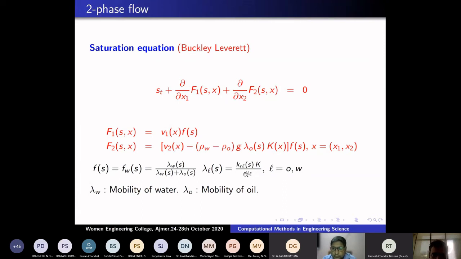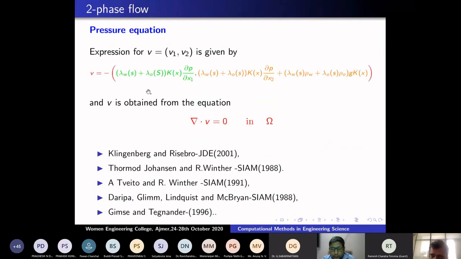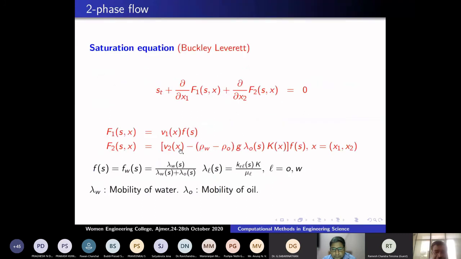Okay, so now here V1 and V2, the velocities, have to be solved from the elliptic equation, the pressure equation. I am using a pressure also. I am pushing the water with pressure. Therefore, the pressure equation has to solve the elliptic equation. So I am computing the pressure from the elliptic equation and solving del dot V equal to 0. From that, V is given by this equation. Once I compute V, I substitute here and solve this conservation law. Okay, this is the technique. For this conservation law, I have given the mathematical theory in one dimension. Similarly, this is extended to multi-dimension.